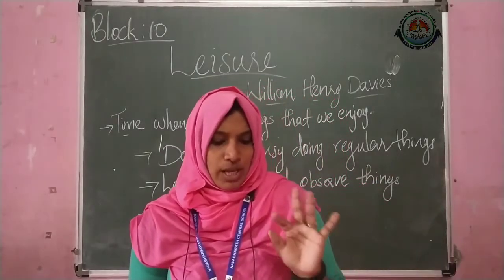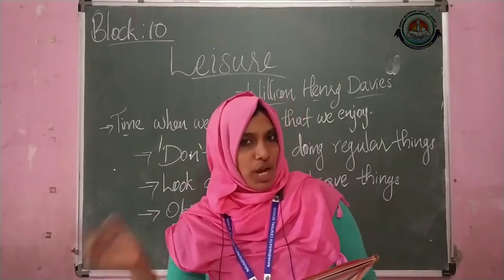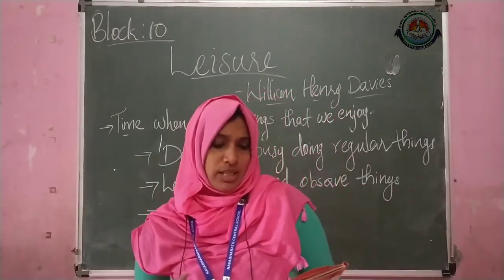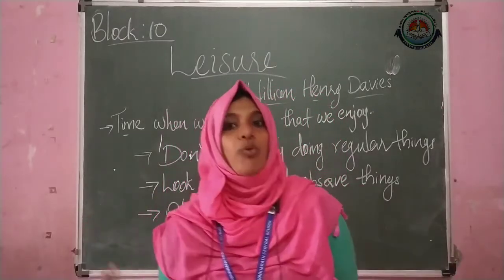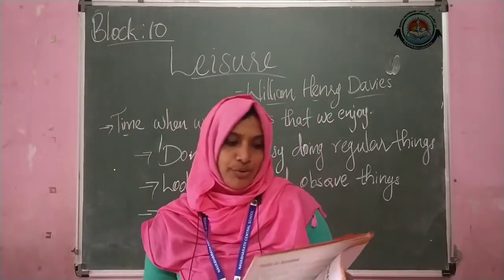Then question number 2, make a sentence with any one word from the table above. Here you have to choose any one word from the above and just make a sentence. For example, I love watching the boat that's sailing in the streams. Okay, this is how you can make it.